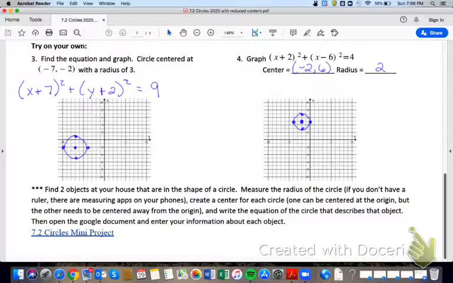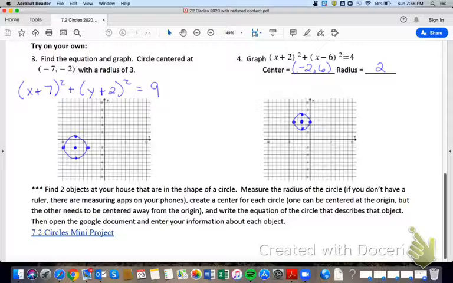All right, so you should have paused the video so that you could complete 3 and 4 on your own. Now that you've done that, here's the answers. On number 3, you had to find the equation and graph the circle that was centered at (-7, -2) with a radius of 3. So the equation, using the same general form, (x - h)² + (y - k)² = r², gives us (x + 7)² + (y + 2)² = 9.